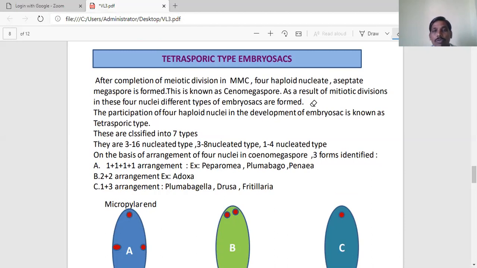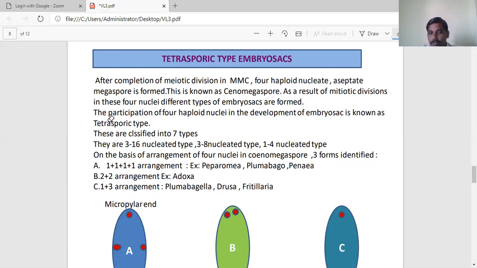Tetra means four spores are involved in the development of the embryo sac. These four nuclei undergo mitotic divisions and lead to different types of embryo sacs. So just note this sentence: the participation of four haploid nuclei in the development of the embryo sac is known as the tetrasporic type.